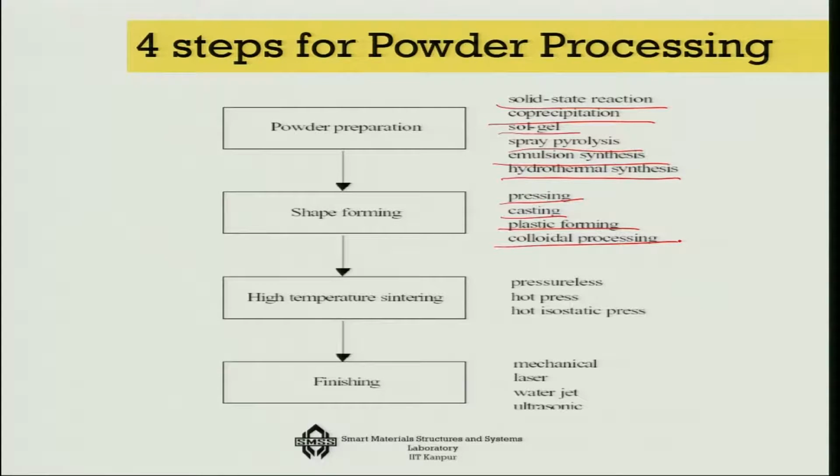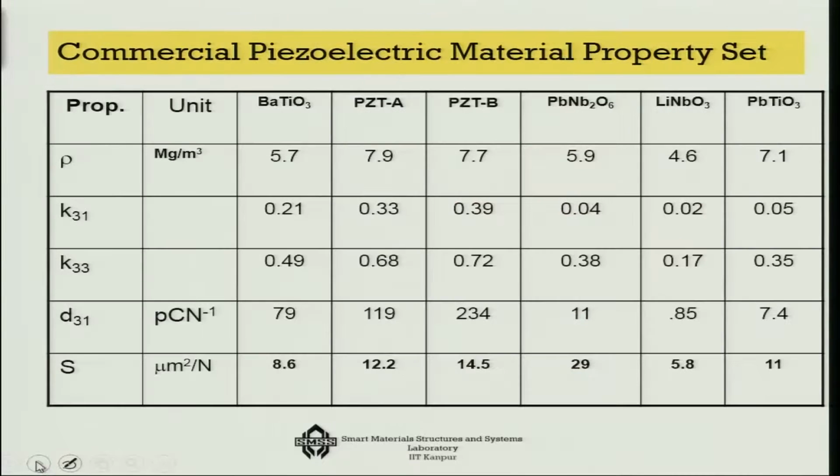High temperature sintering can be pressureless, can be using hot press, can be using hot isostatic press. Finally, finishing is very important because it is ceramic material. So, this finishing could be mechanical. In that case, you may not get a good finish. It can be laser, water jet or ultrasonic. Ultrasonic is one of the best finishes that you can get out of the system. So, thus you can actually make a piezoelectric actuator.